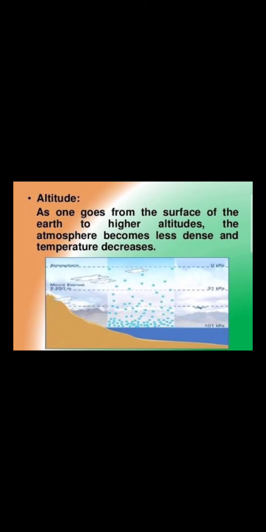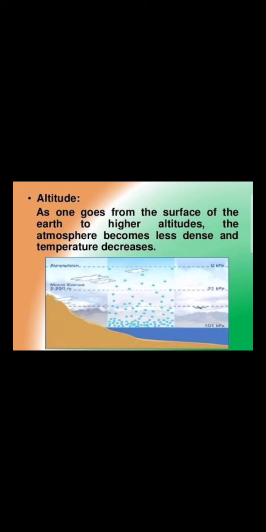Next is altitude. Now children, you must have experienced when you go to a hill station, during the summer months when it's very hot at the plains, and when you reach a hill station which might be at a very high altitude, you feel cool there, isn't it? So it is because as one goes from the surface of the earth to higher altitudes, the atmosphere becomes less dense and the temperature decreases.